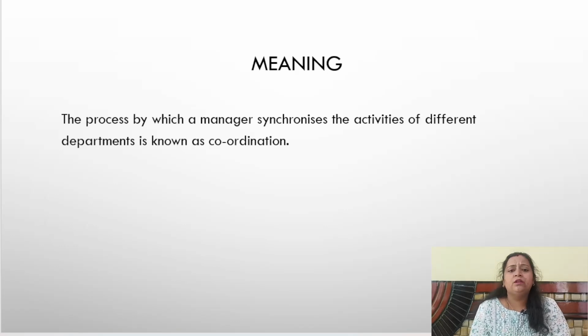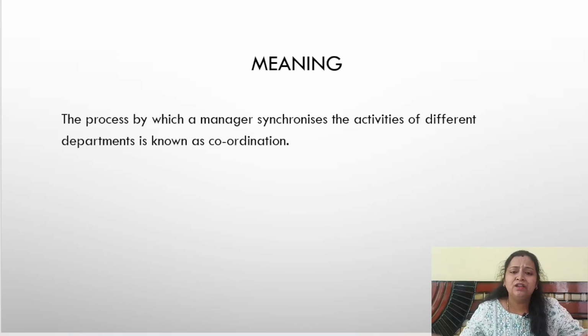So what do you mean by this? When they ask you for 1 mark or 2 marks, what is coordination? You have to write: it is nothing but the process where the manager synchronizes. Synchronizes is nothing but bringing all the things together at the same time among different departments. See, the production department will be there. What is the main objective of the production department? To increase the production, to produce a product. The sales department will be there. What is their objective? To increase the sales. The marketing department will be there. What is their objective? To market the goods and services.